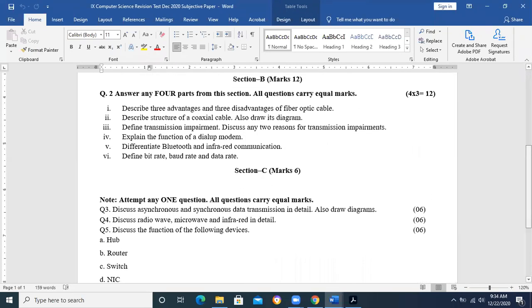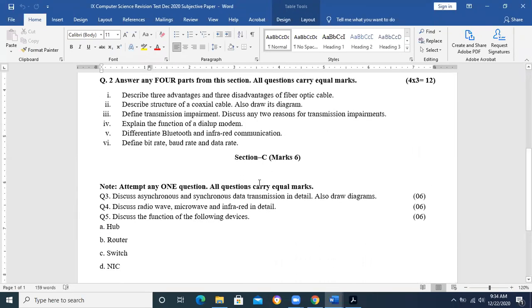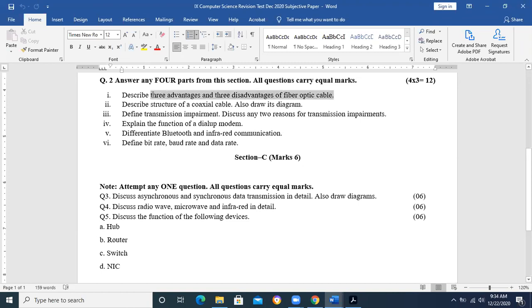So over here in the subjective paper, describe 3 advantages and 3 disadvantages of a fiber optic cable. This was the question. So of course, when you are asked to write 3, you are going to write 3 advantages, 3 disadvantages. And we had written different types of things in our notes. Advantages, characteristics, structure. Describe structure of coaxial cable, also draw diagram.